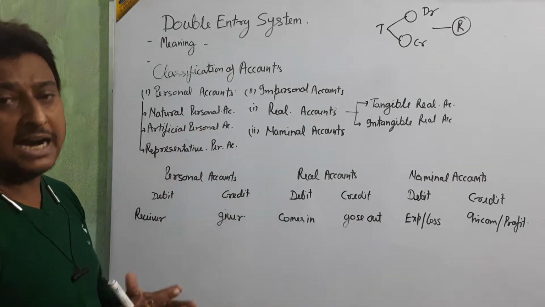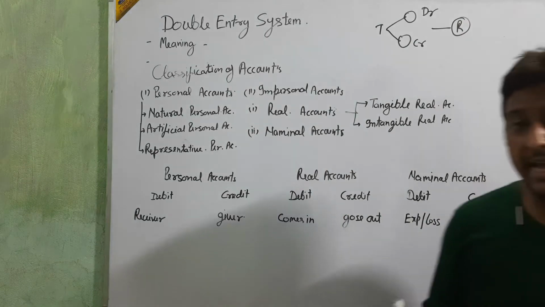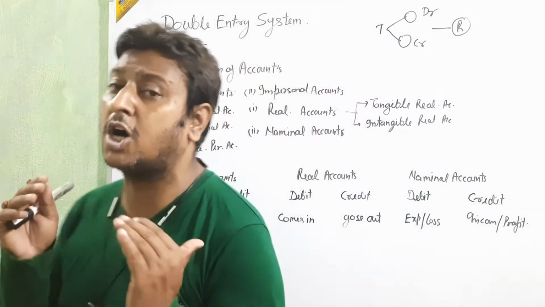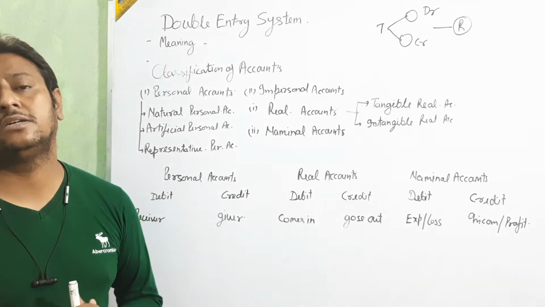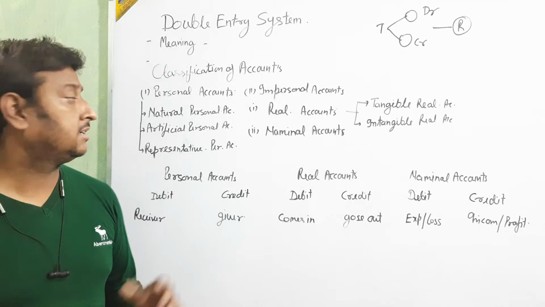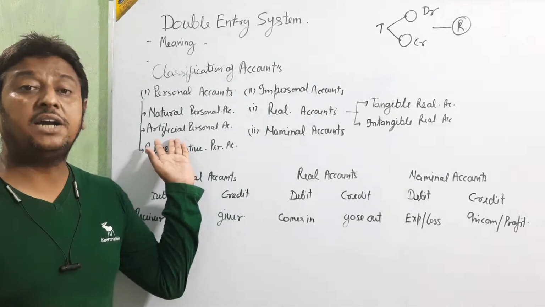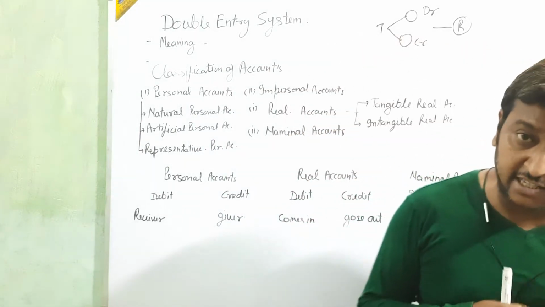Next, artificial: the account which is related with the name of a business, firm, company, society, organization. These are called artificial because they are not natural. We are natural.